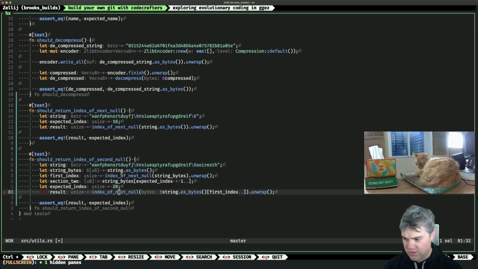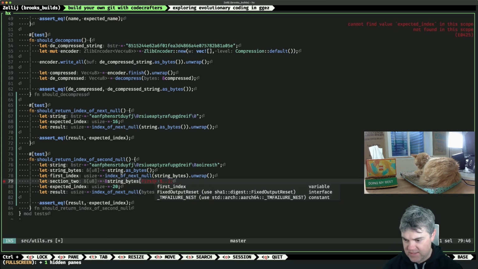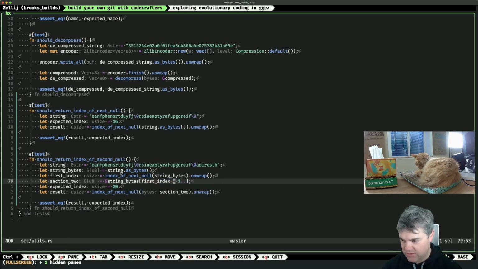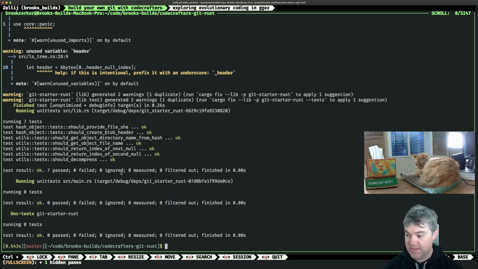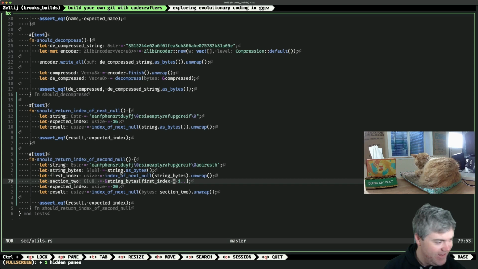Okay, so then we have a result equals index to next null, and then we hand it section 2, and this is the first index that we then add 1 to. Then we get a result is that, and then we should get expected. Let's find out if that works. That does work. Okay, so we were off by 1. Off by 1 error. Yay! Pass the start index, have the slice happen inside the lookup. So initially start equals 0. That works too. I think that might be good.